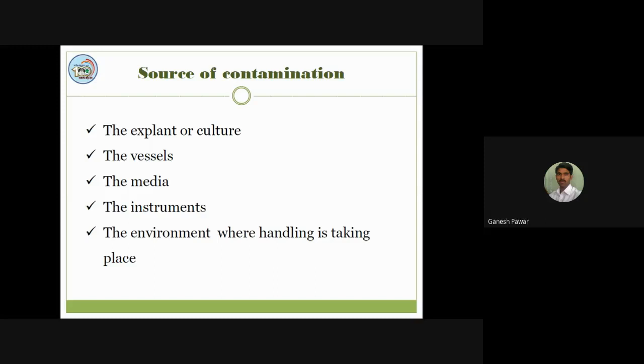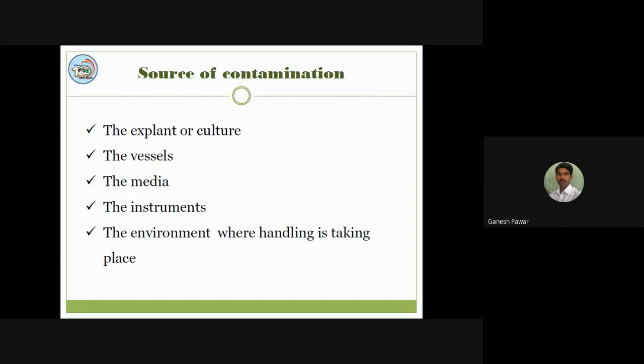After that, the media. When we prepare media, we always have to move combinations from one container to another. We have to use water and different types of other solutions. When we formulate media, this media also should be sterilized, as it can be a source of contamination.